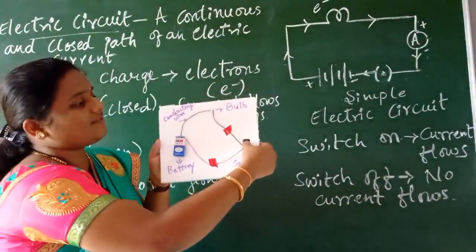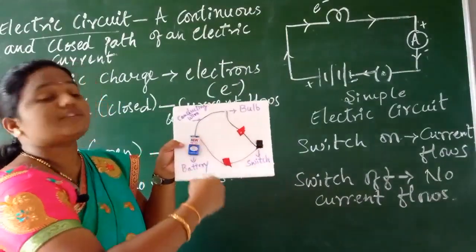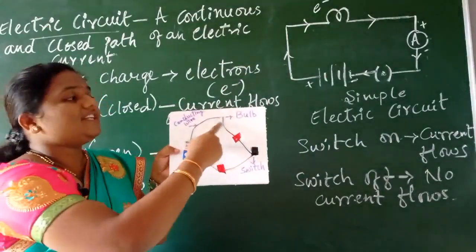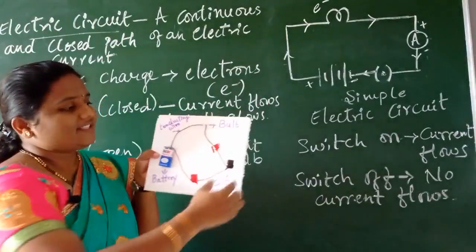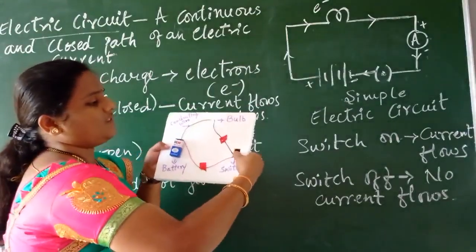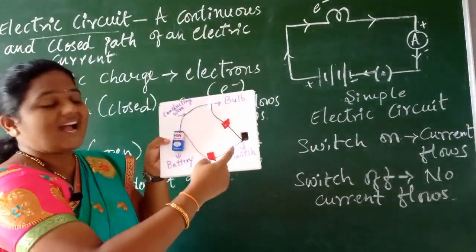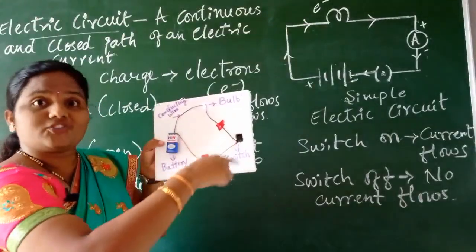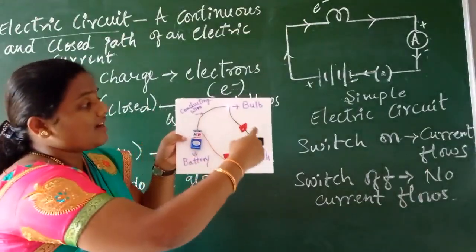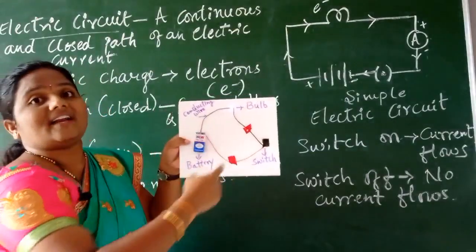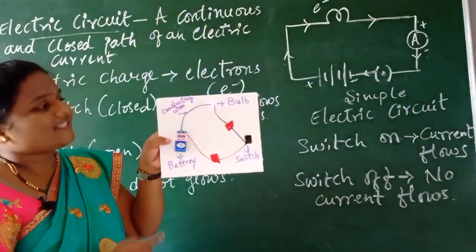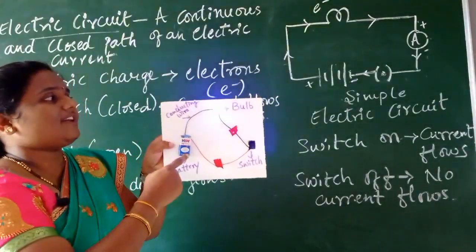See what happens when I switch off. This is what switch off condition means, there is no flow of current. Suppose when I switch on, isn't it? I made the switch closed, isn't it? We can find the flow of electric current throughout the electric circuit. Because of that reason, what happens?